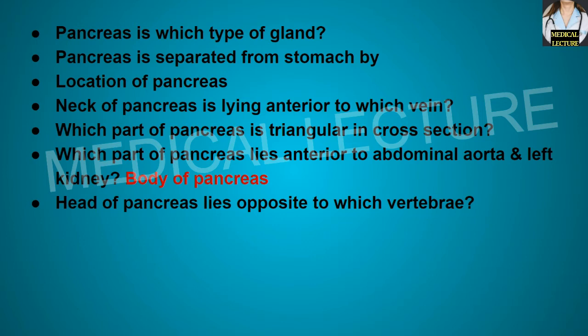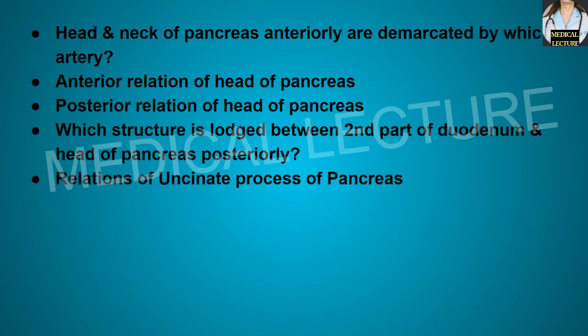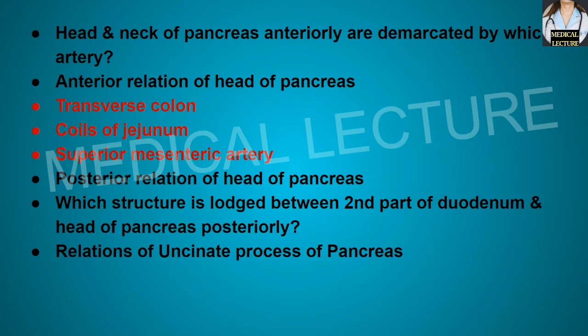Head of the pancreas lies opposite to which vertebra? L1, L2 vertebra. Head and neck of the pancreas anteriorly are demarcated by which artery? By the gastroduodenal artery. Anterior relation of the head of pancreas is transverse colon, coils of the jejunum, and the superior mesenteric artery.